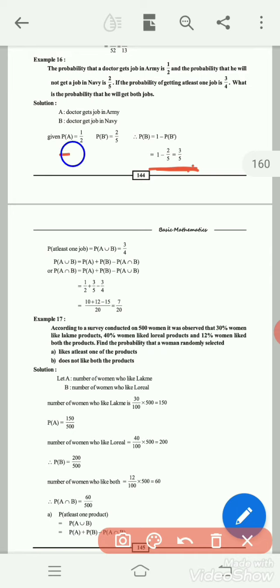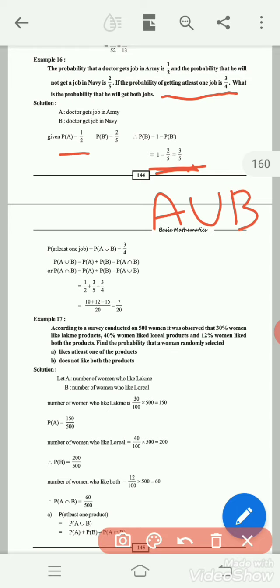Now you know P of A and P of B. And one more value they have given: probability of getting at least one job. At least one job means that is A union B, either army or navy.